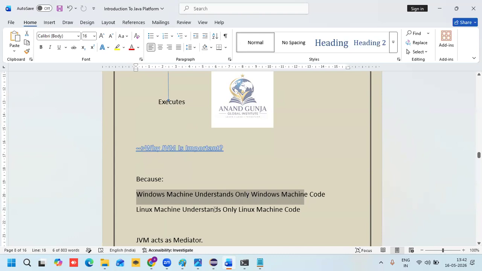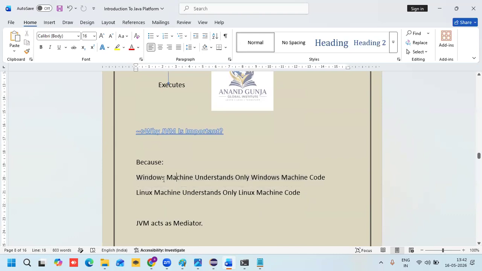Linux understands only Linux machine code. If I write a program on Windows, I can execute it only on Windows. I can't execute the same code on other operating systems like Mac OS or Linux. That is not possible if there is no JVM.